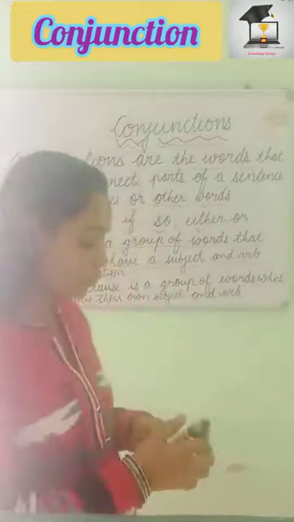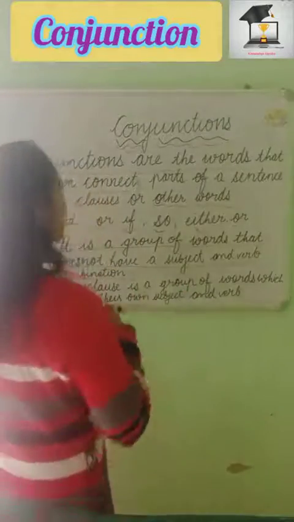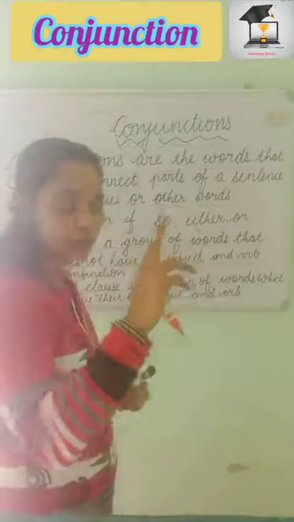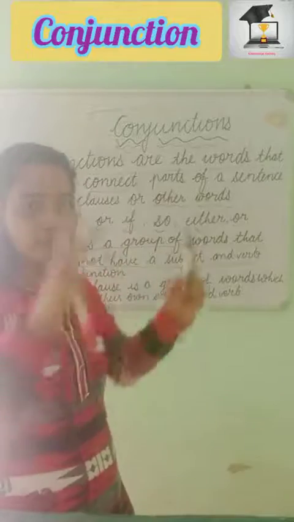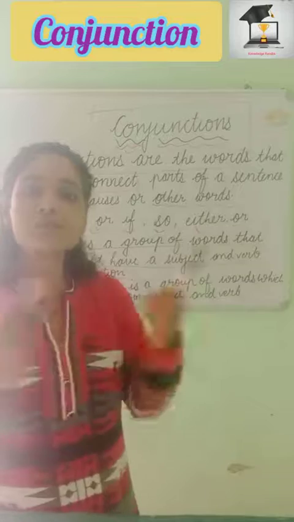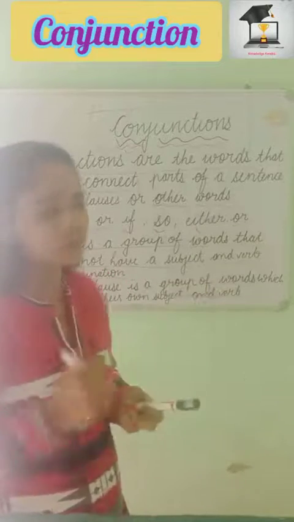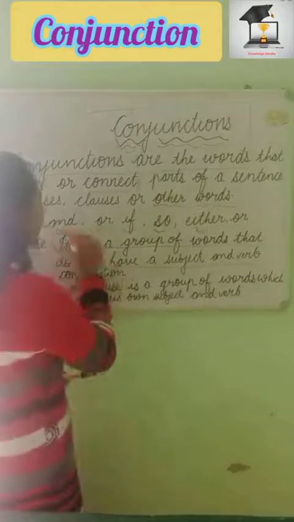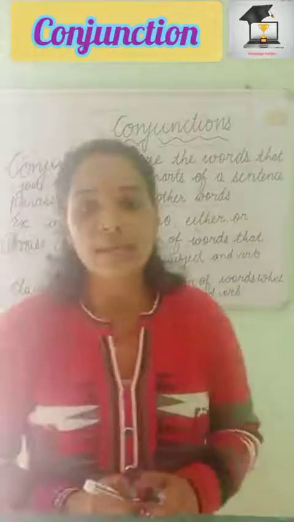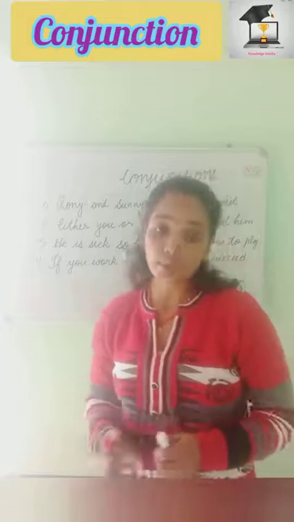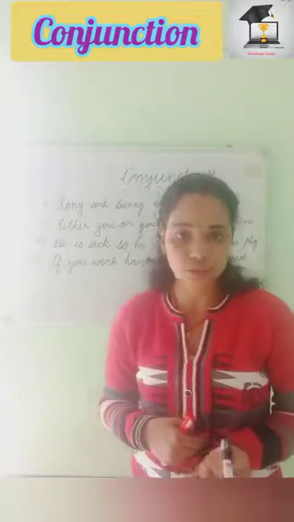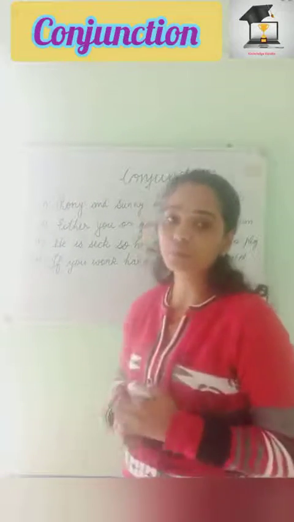So as we were talking about conjunctions, what does a conjunction do? A conjunction adds two other words, or parts of a sentence. In parts of a sentence, a noun can be there, a pronoun can be there, a phrase can be there, a clause can be there. That you have to remember. For example, I have written many things: and, or, if, so, either-or. Let us know all these through examples, and you can know the uses of conjunctions, and you will also be able to use them.